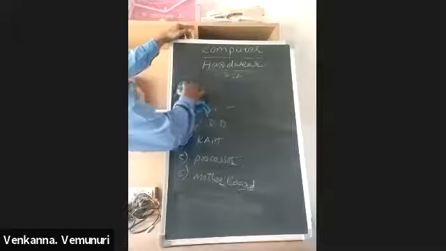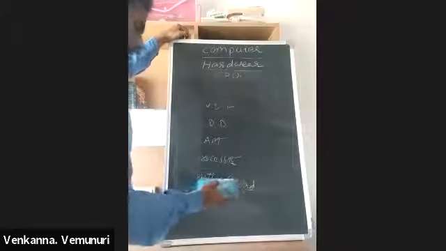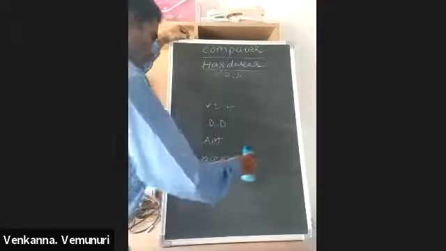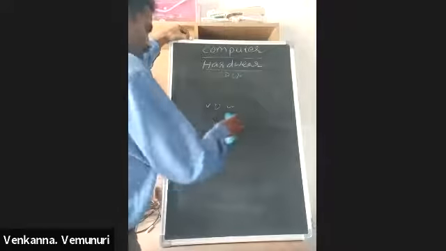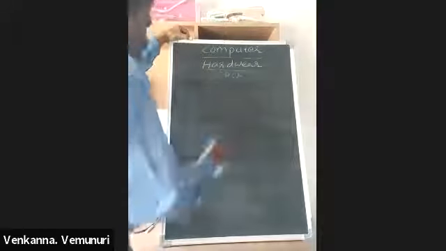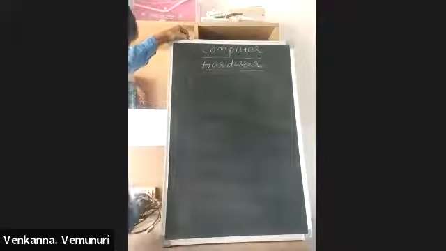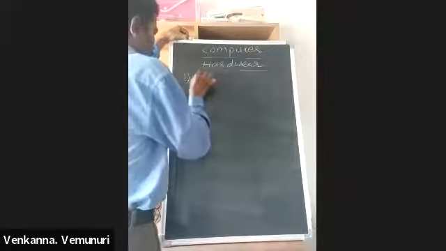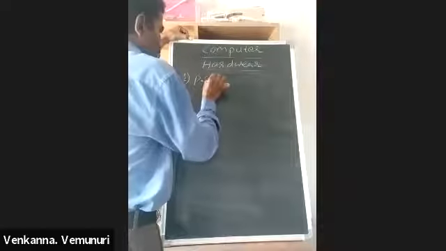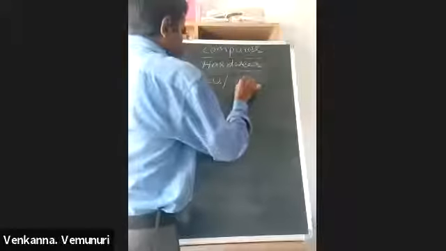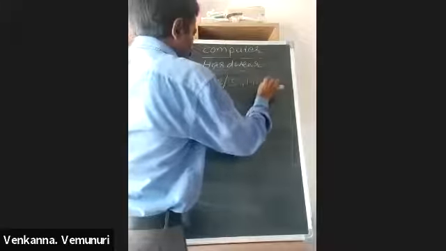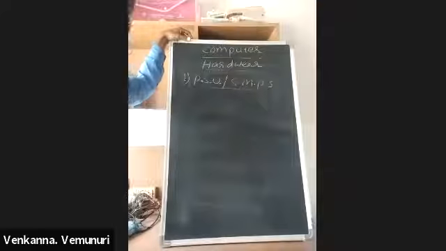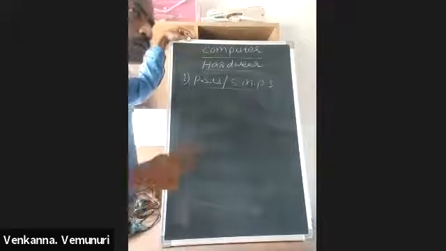Now today we are discussing SMPS. How to check SMPS? How many voltages are coming out? We are discussing that. So the first one is PSU, Power Supply Unit, or SMPS. Actually, this SMPS is two types.